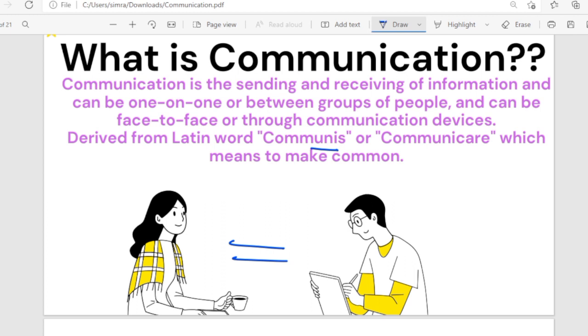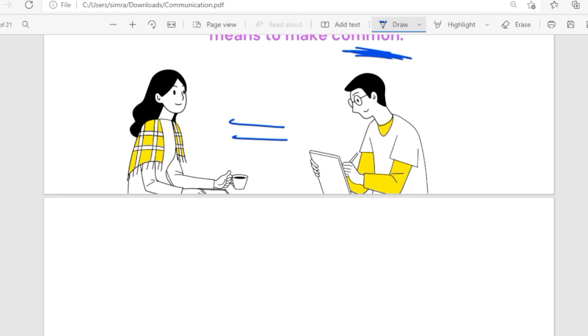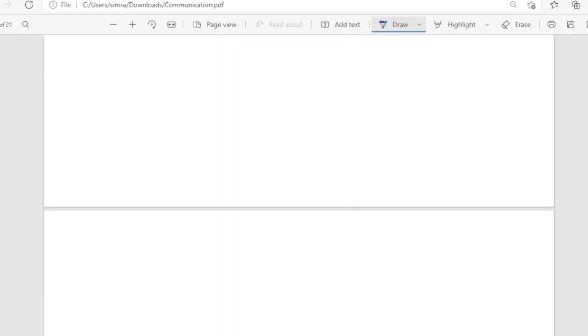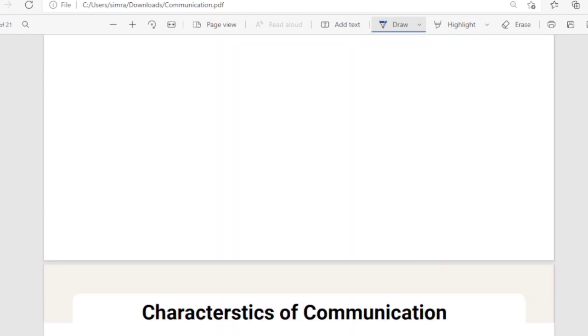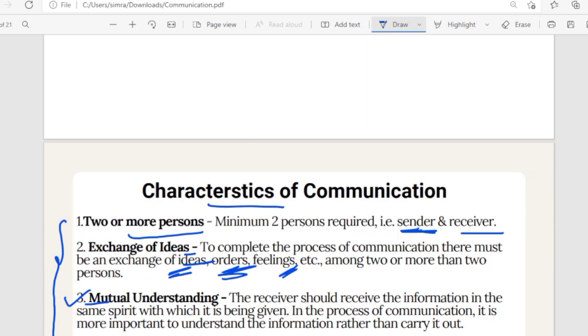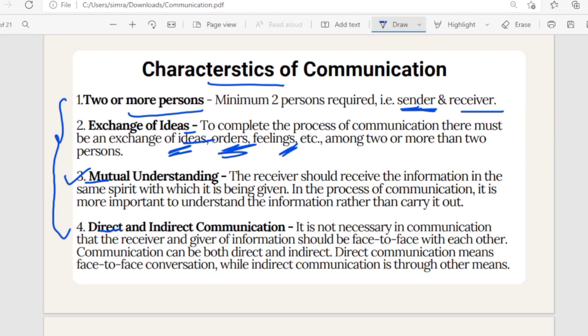And what does that mean? What does communis and communicare mean? It means to make common, something common. Now why this common, what this common means and how it plays an important role in communication, we'll see now. So till here it was very simple, very basic, nothing difficult for you to understand, right? So now let's see what are the